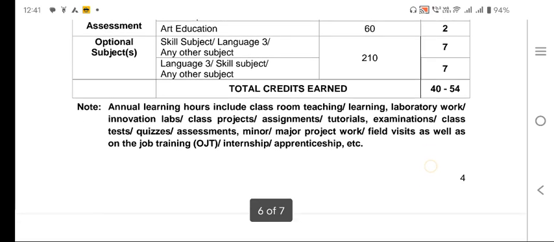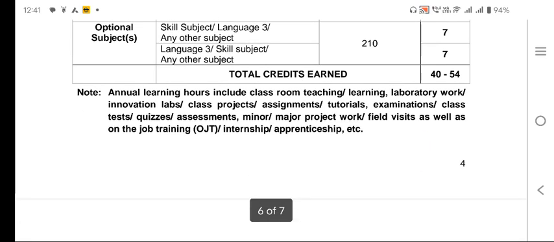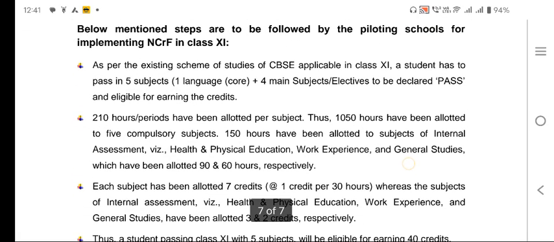Annual learning hours include classroom teaching, learning, laboratory work, innovation labs, class projects. That means if you are taking the class, it will include classroom teaching, learning, laboratory works, innovation labs, projects, assignments, tutorials, examinations, all will be included here.